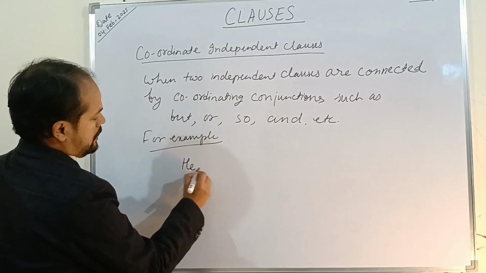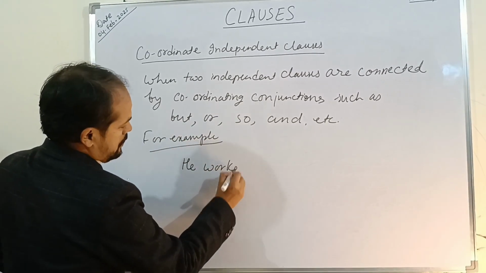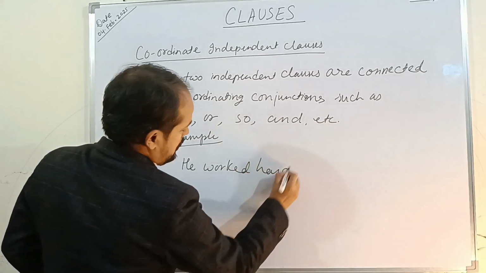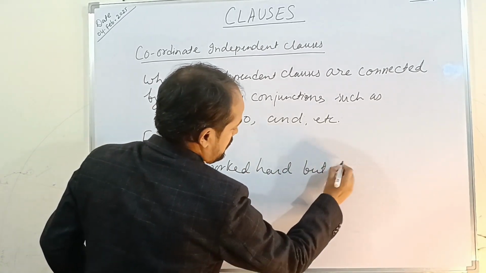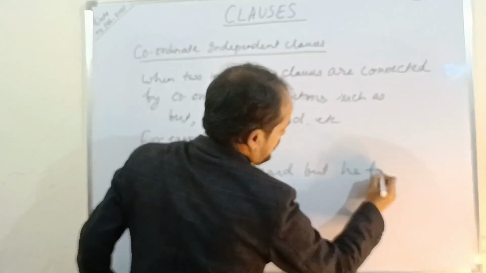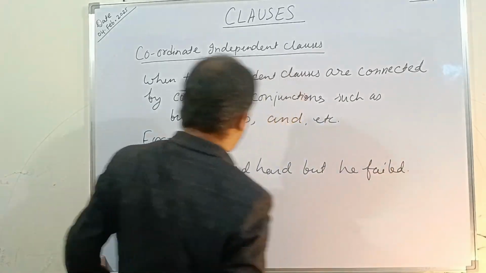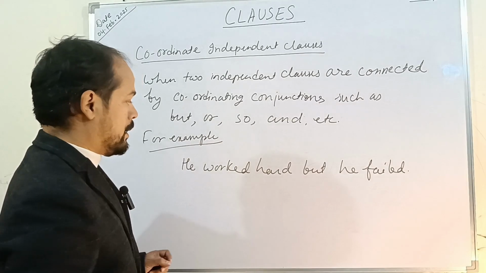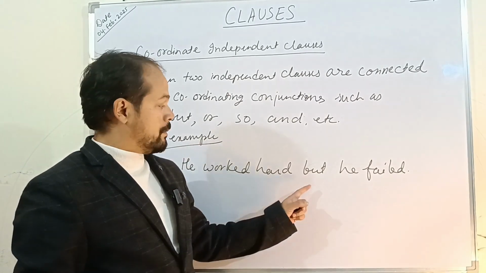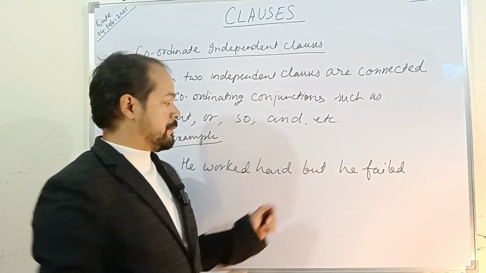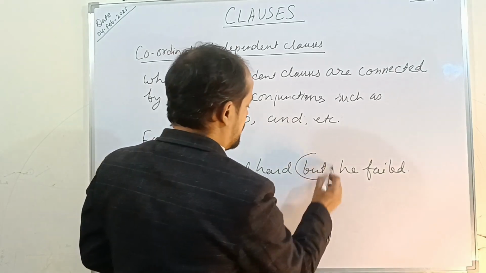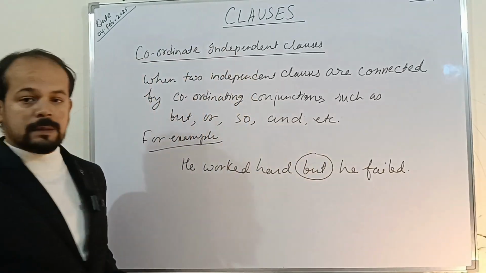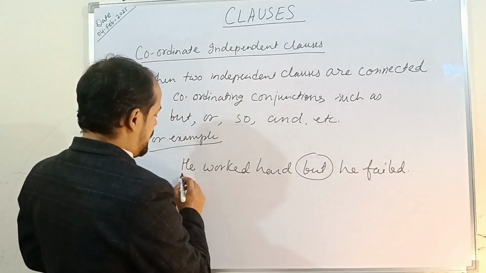He worked hard. He worked hard, but he failed. Okay. Now in this sentence, two independent clauses have been used and they've been joined together by a coordinating conjunction which is but there. Okay, this is a coordinating conjunction and they are joining two independent clauses.